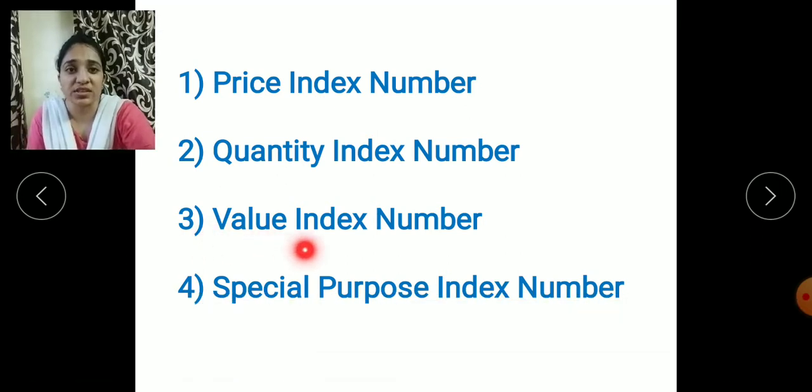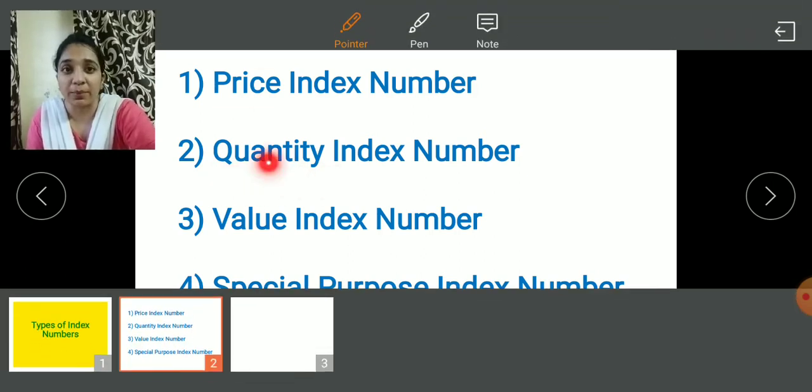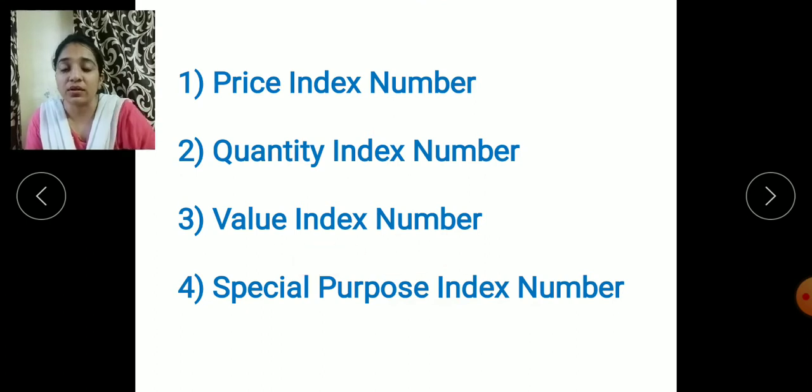The next one is the value index number. So what is value? Just keep in your mind that when both the price and the quantity are compared, at that time it is known as the value index number. That means the prices of the current year as well as the previous years are compared, and along with that, the quantity is also compared, that means the current year's quantity and the previous year's quantity. When both these things are compared, then it is known as the value index number. For that, the formula is P multiplied by Q, means price multiplied by the quantity.